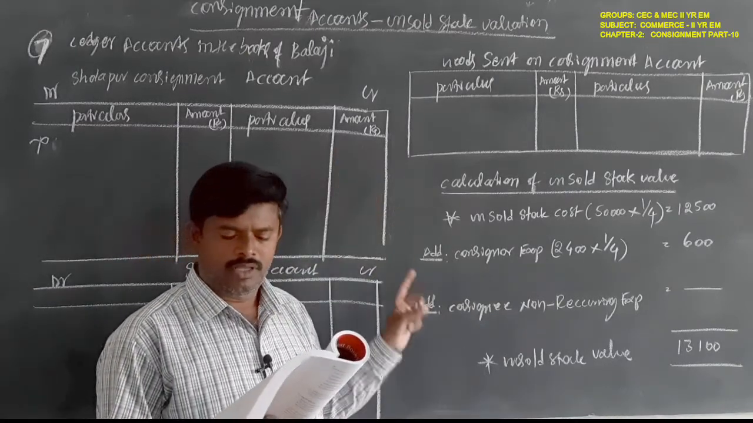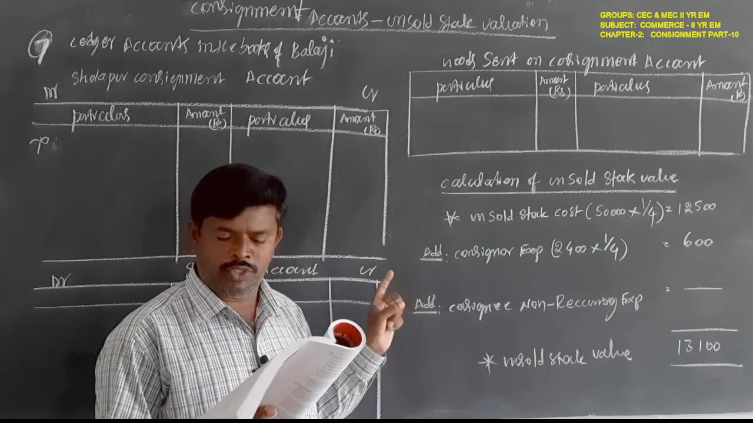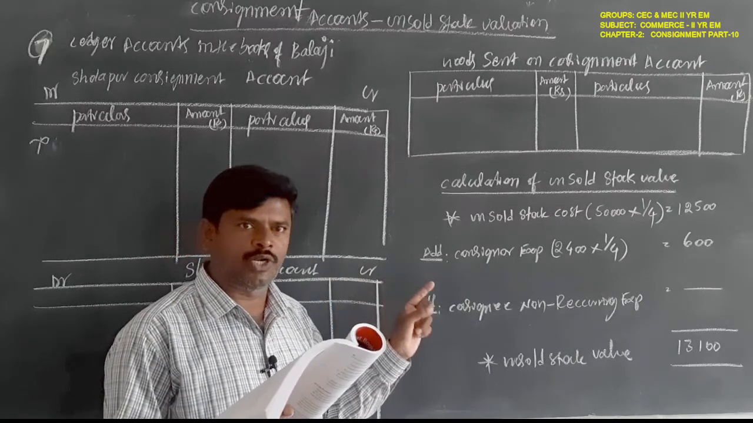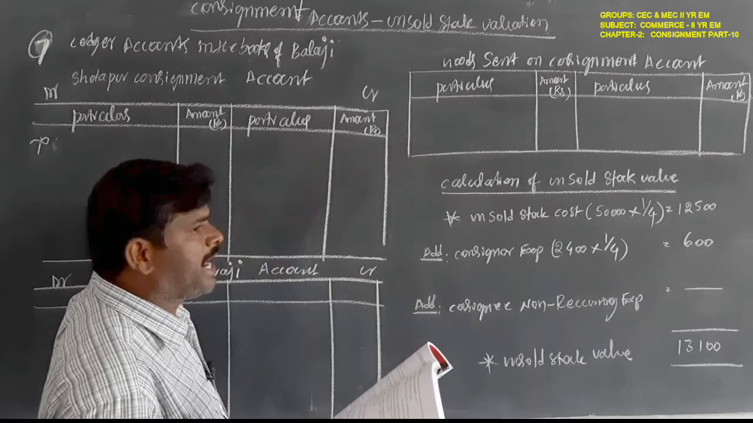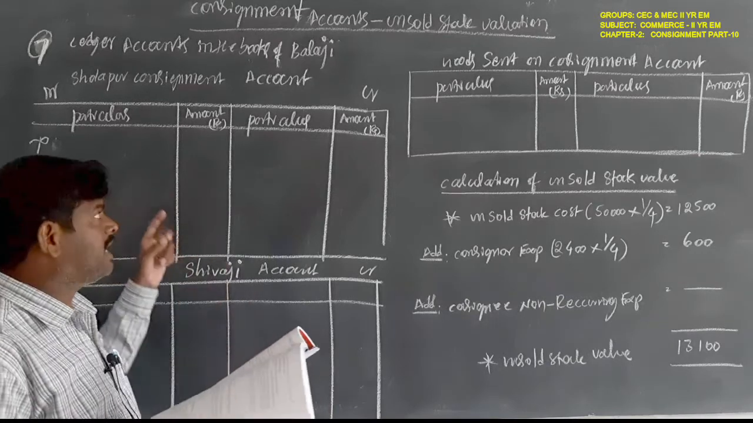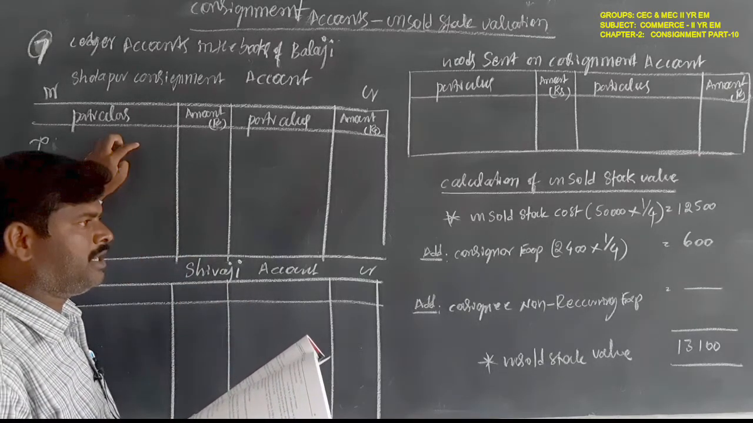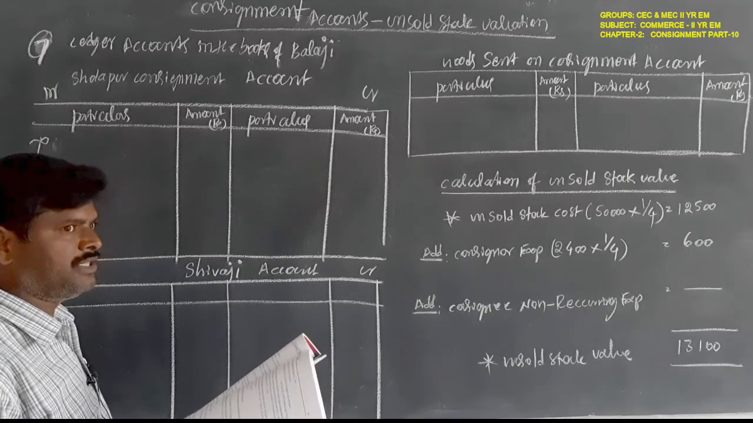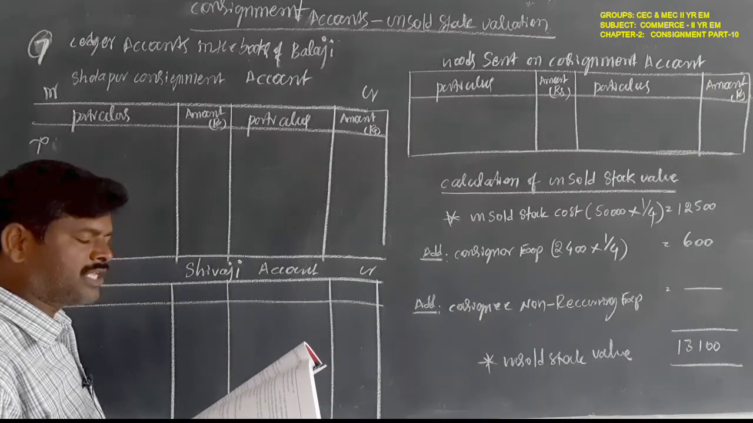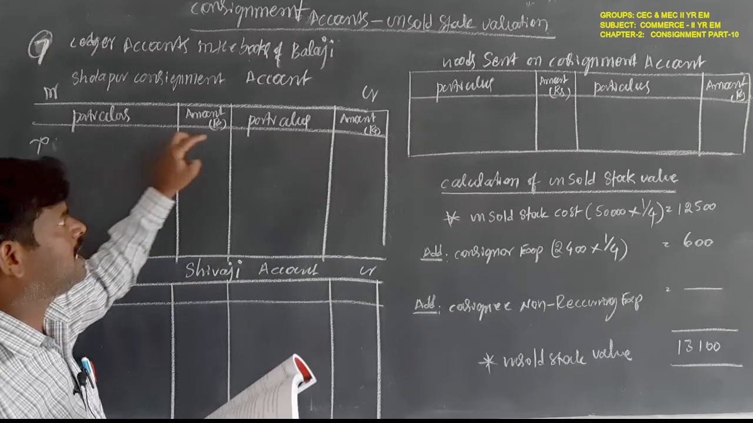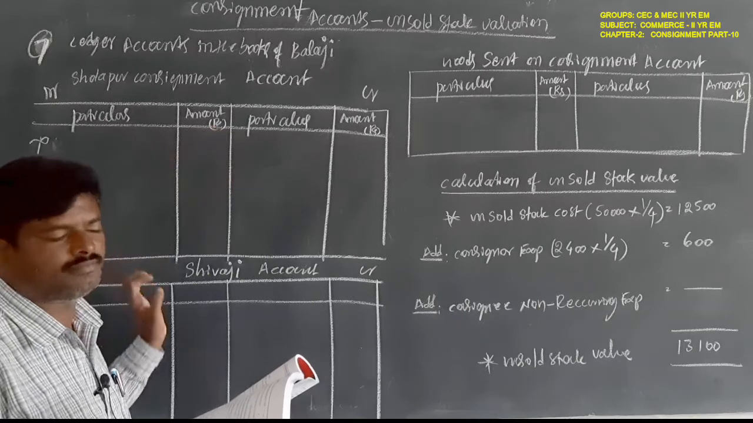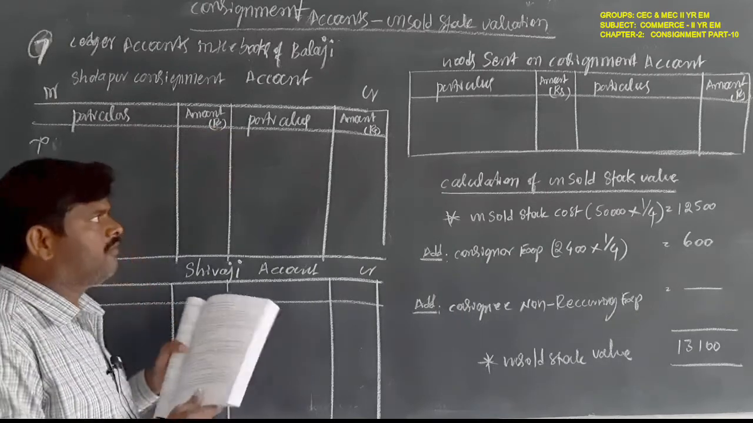Next, Shivaji is entitled to receive commission of 5% on sales. Commission is also recorded on the debit side of the consignment account. Remember one thing: goods sent on consignment are debited in the consignment account, consignor expenses are debited, consignee expenses are also debited, and consignee commission is also debited. Sales is credited in the consignment account. Okay, come to it one by one.